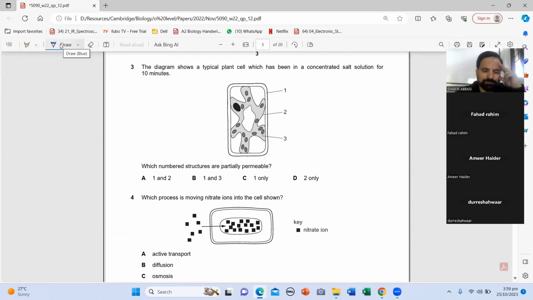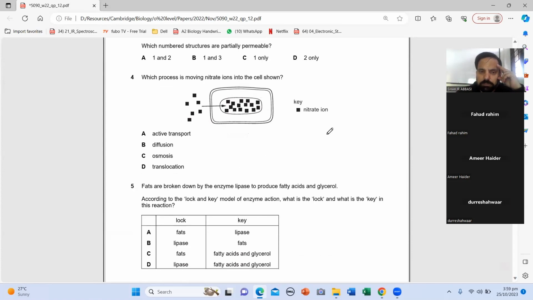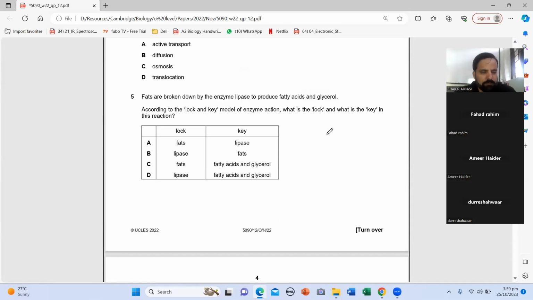Question 3. Sir, delta. Delta. Repeated cell membrane question. Yes. Question 4. Sir, alpha. Alpha, active transport. Alpha, because you go from low to high. Question 5.